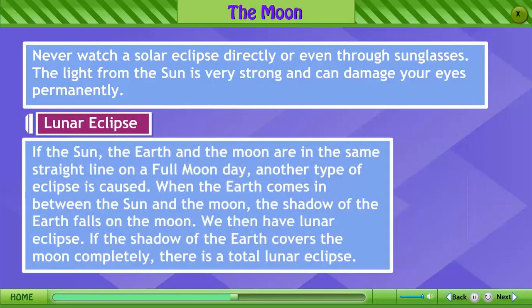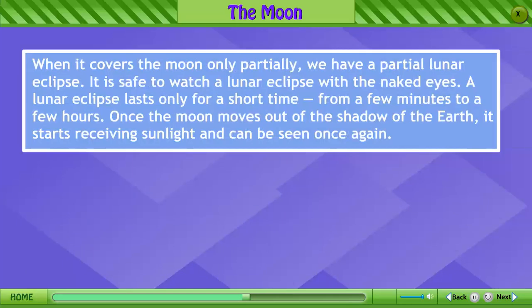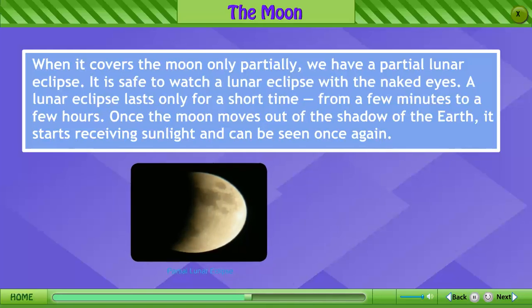Lunar eclipse. If the sun, the earth and the moon are in the same straight line on a full moon day, another type of eclipse is caused when the earth comes in between the sun and the moon. The shadow of the earth falls on the moon. We then have a lunar eclipse. If the shadow of the earth covers the moon completely, there is a total lunar eclipse. When it covers the moon only partially, we have a partial lunar eclipse.